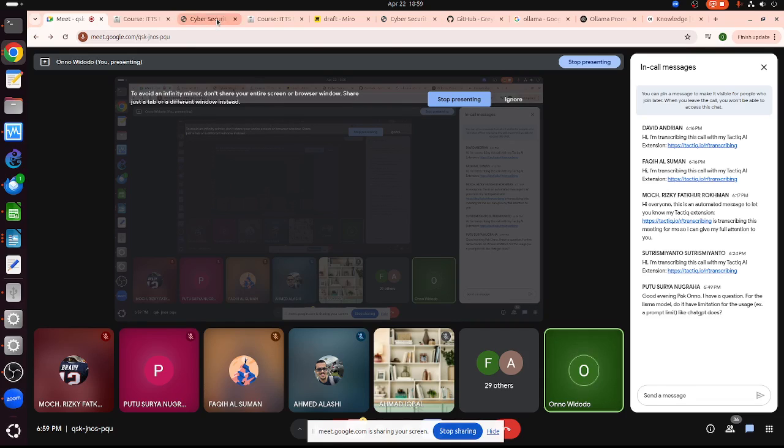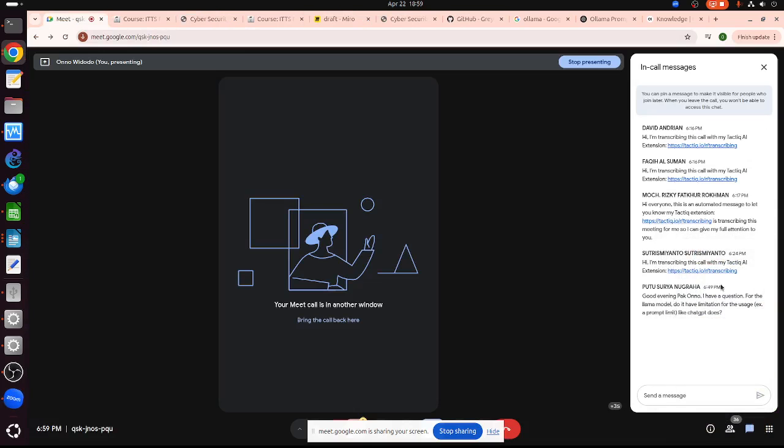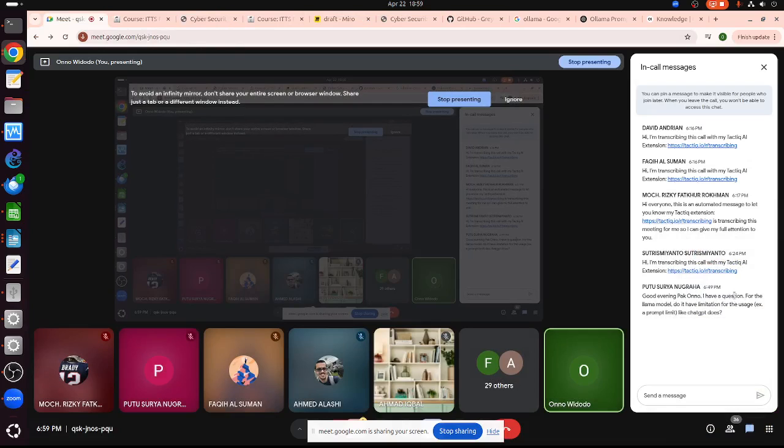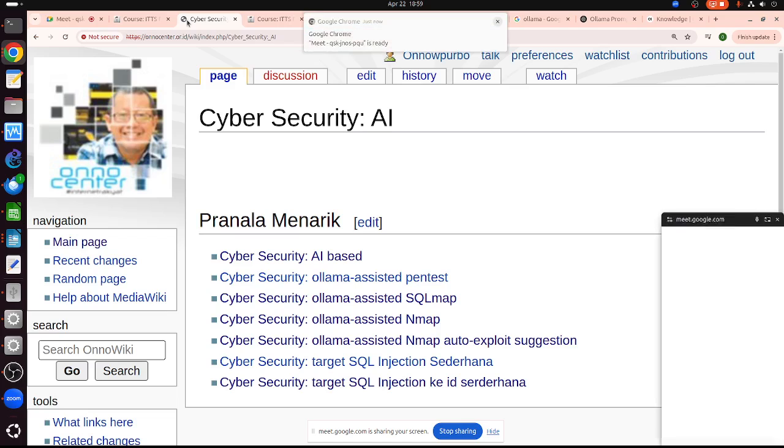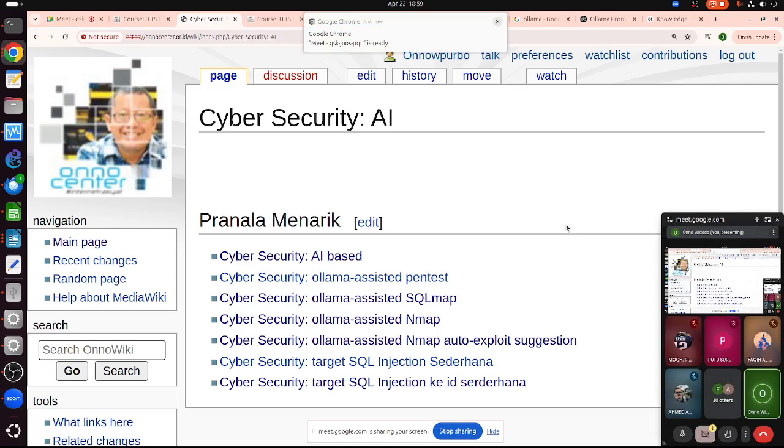Okay, now back to here. So, any more questions? Let me see. No more questions? Okay, no more questions. Now basically, this is my latest toy. I try to integrate AI with pen tests and cybersecurity, but I'm not using OpenAI or ChatGPT or Gemini. I use a local large language model using Ollama. Okay, so this is the one that I play around with lately.